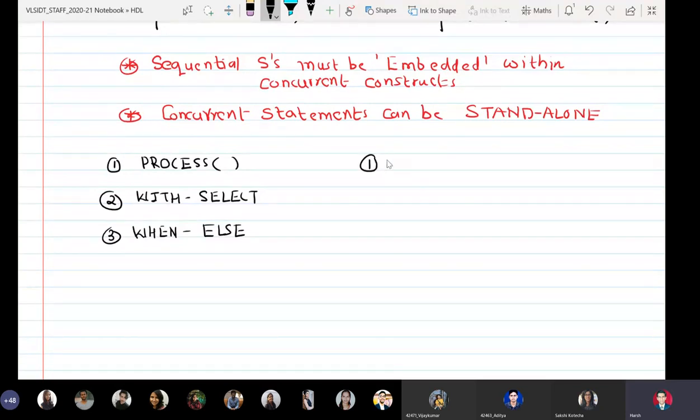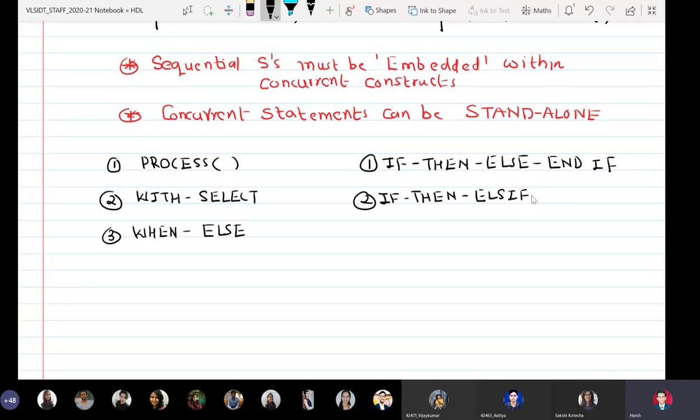And a few examples of sequential statements are the very useful and important construct if then else, end space if, it is not endif. Another variant of the above is if then elsif, ELSIF, and end if. The third example is the case statement.